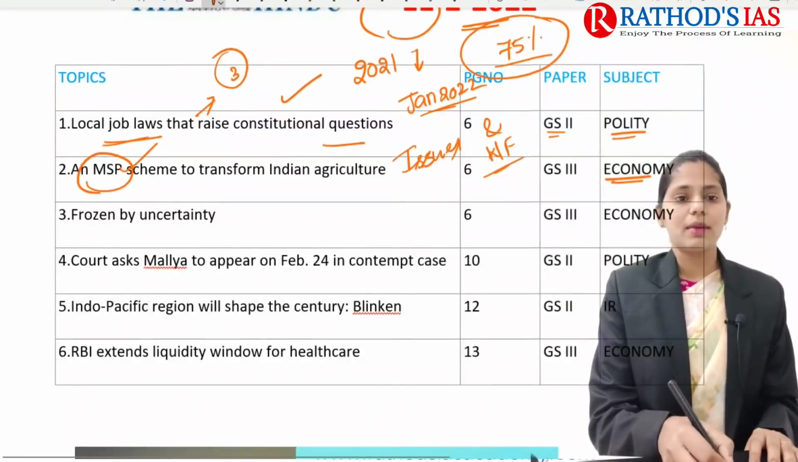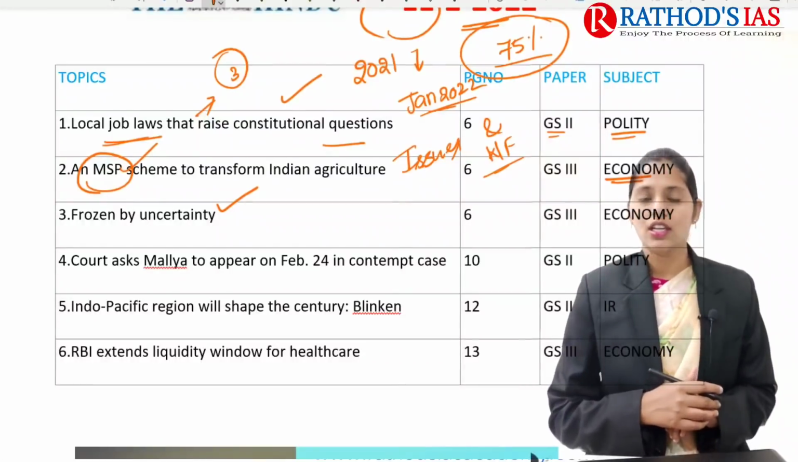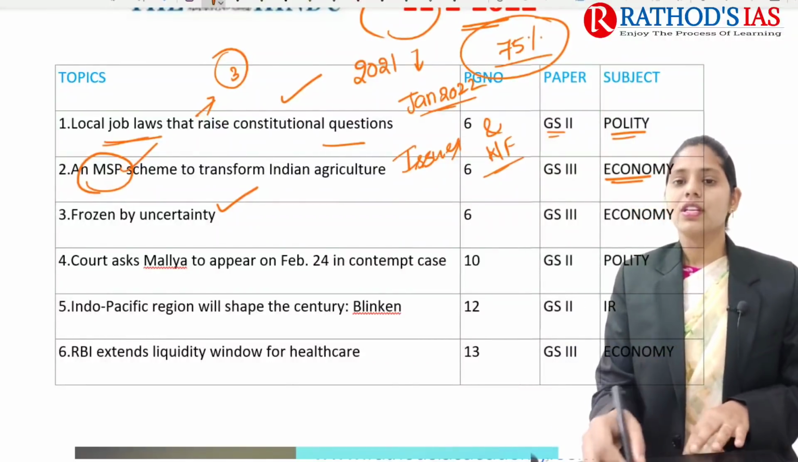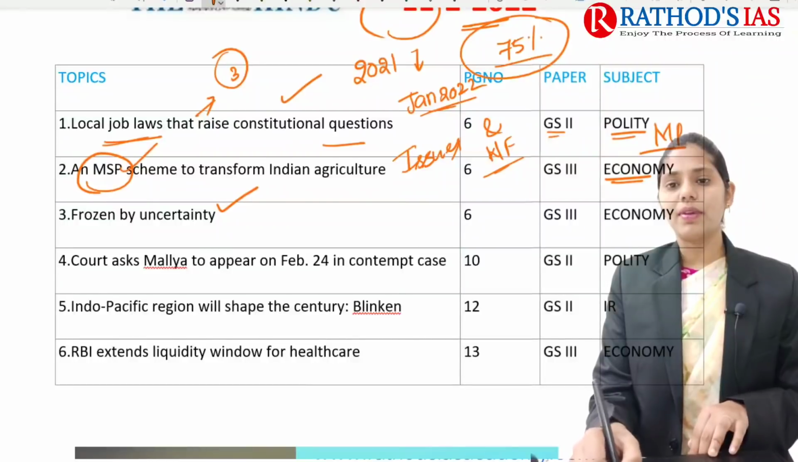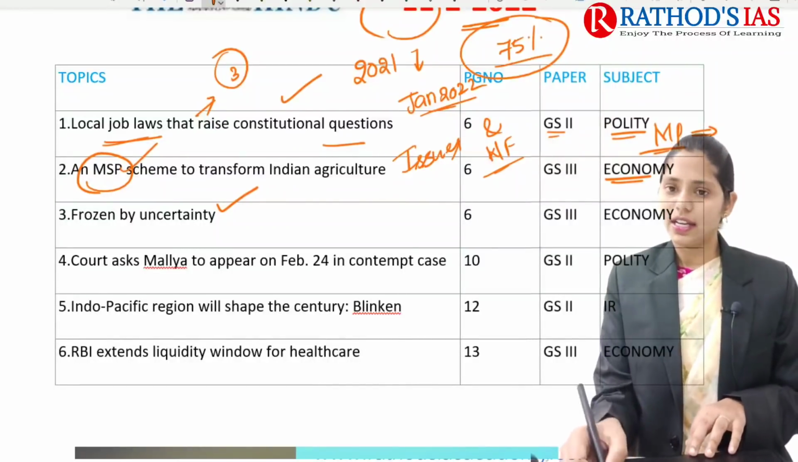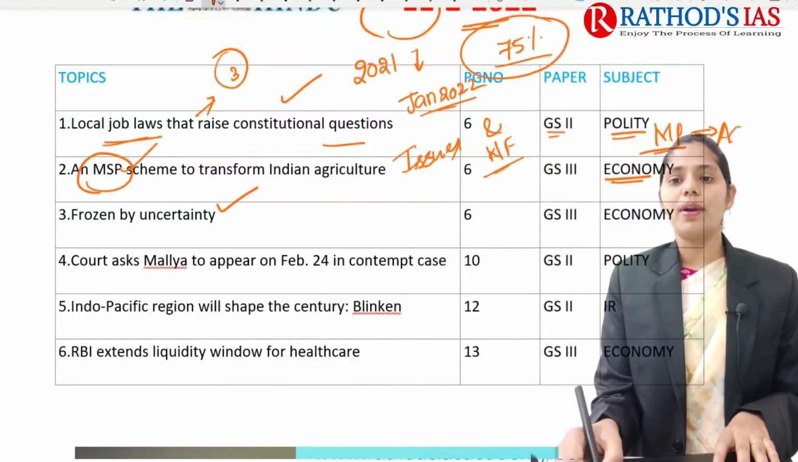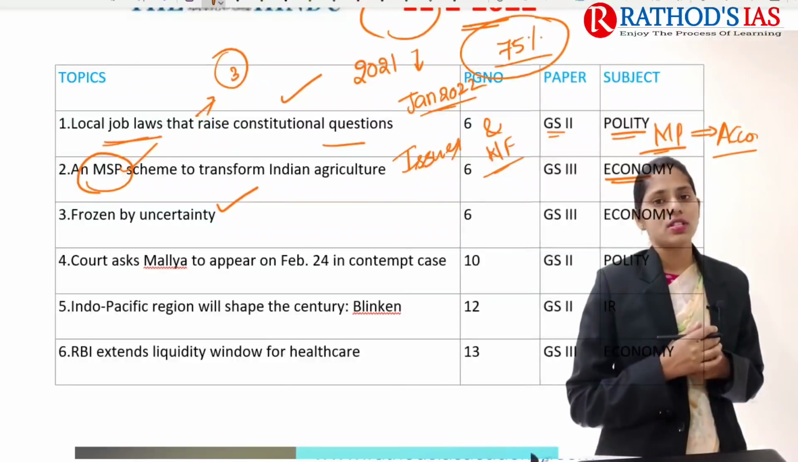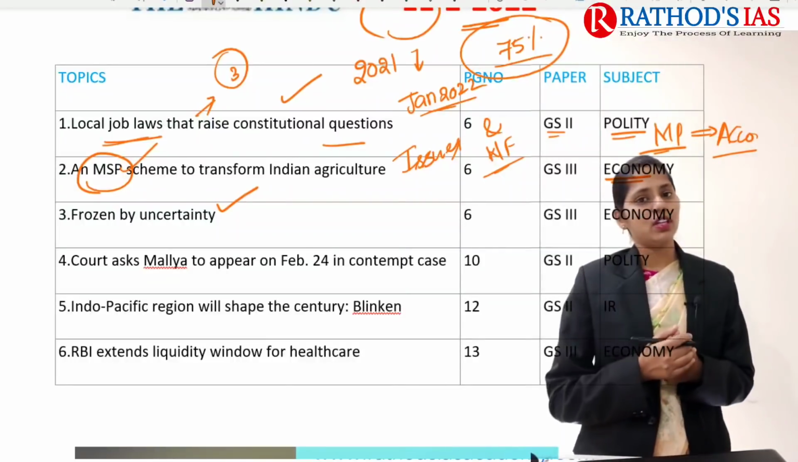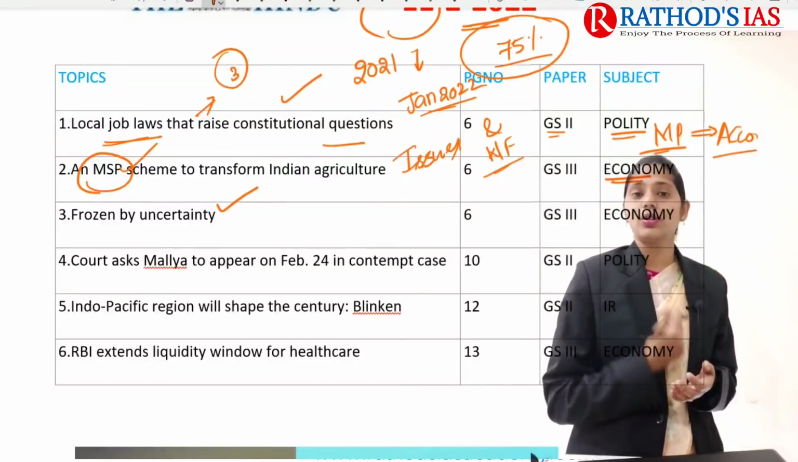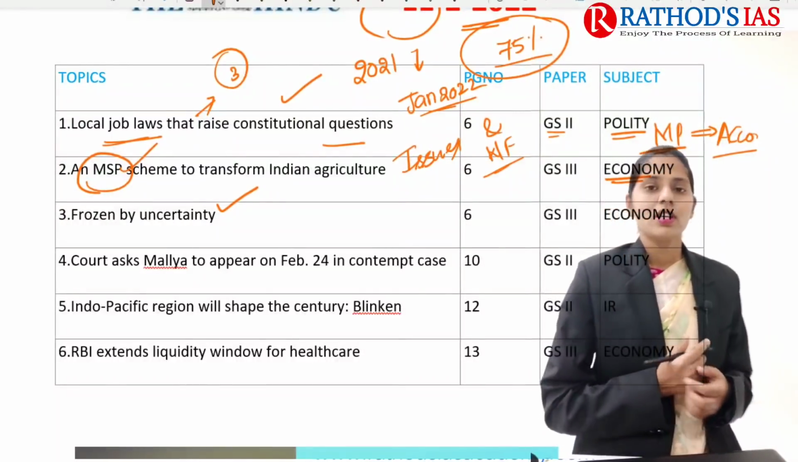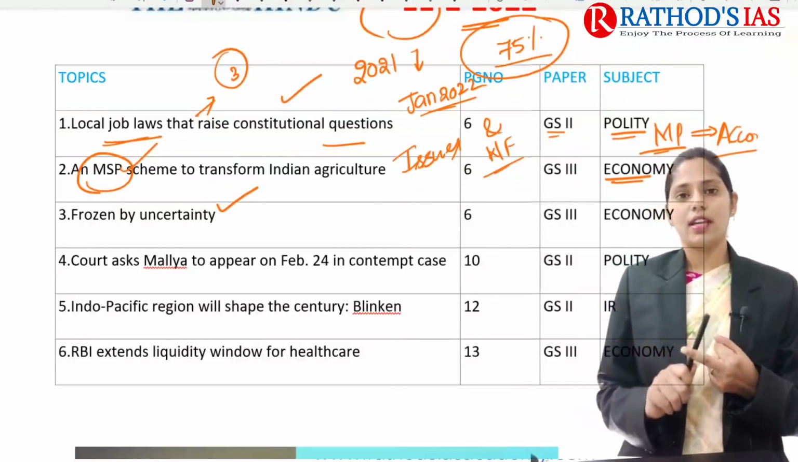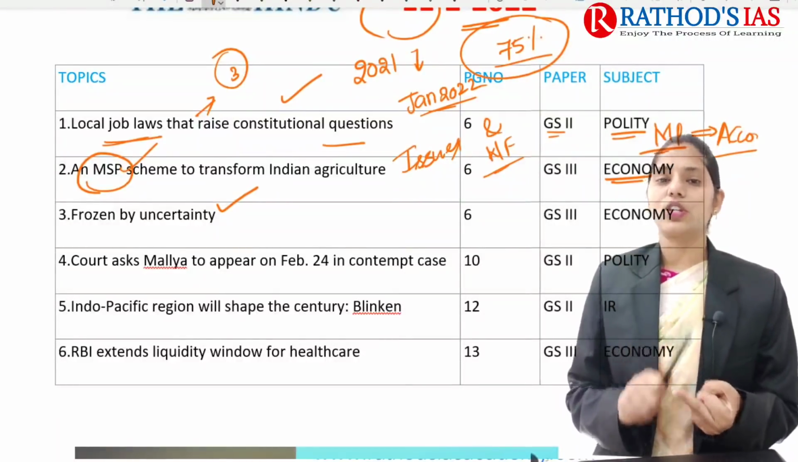And the next topic is about 'Frozen by uncertainty'. Today's newspaper article is about our RBI policy. The monetary policy of RBI has said that it is again going for an accommodative stance, that is, an expansionary policy. If we are talking about monetary policy, there are 2 important keywords that you need to remember. The first one is accommodative or expansionary policy. The second one is constrictive policy.